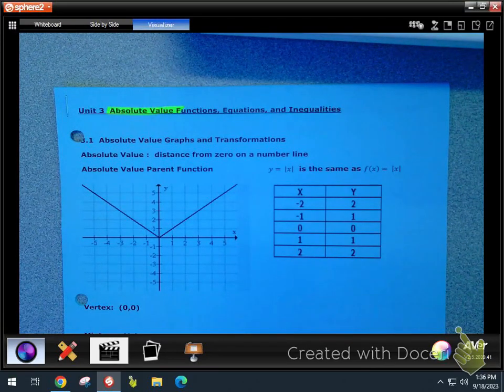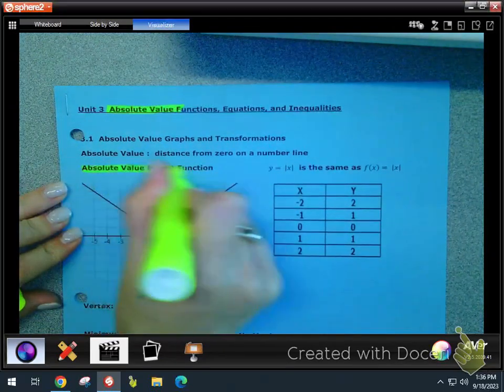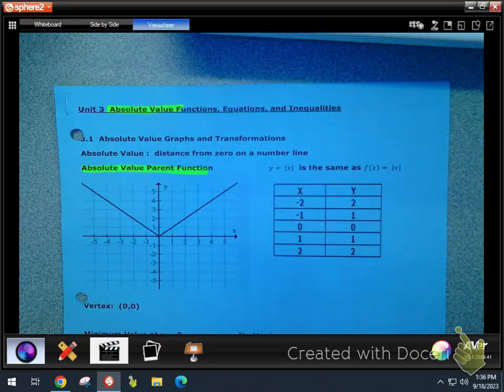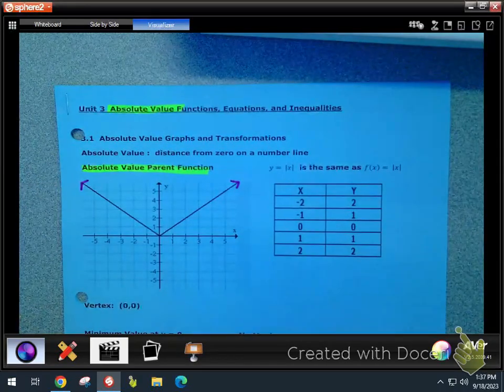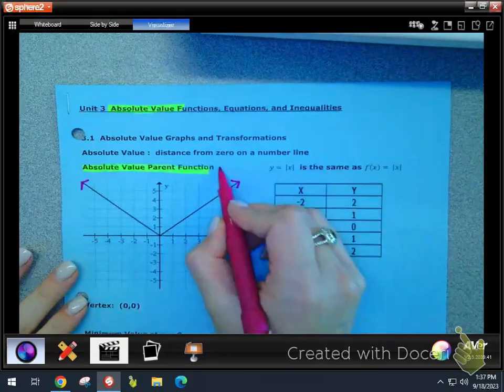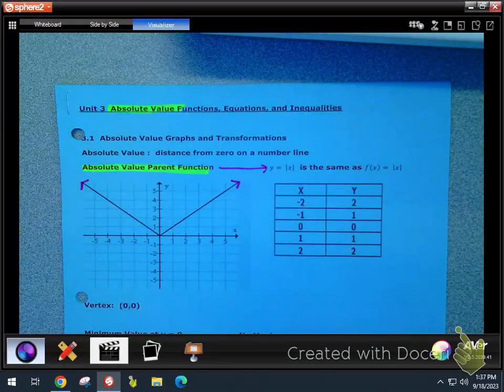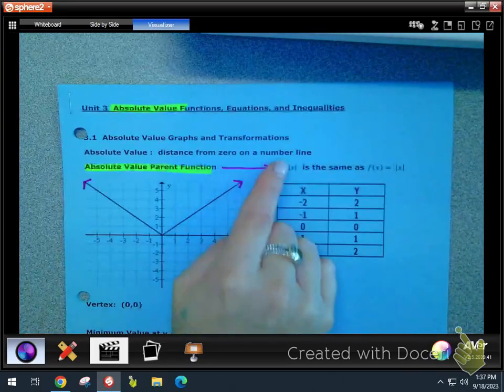So here's our absolute value parent function. Do y'all know what it means to be a parent function? Parent functions are just the most basic version of that graph. So with linear functions, it'd be y equals x. Slope is 1, y-intercept is 0. It's just the most basic that you can get. There should be arrows on this graph, but this is what your absolute value parent function looks like. This is the equation for the parent function, y equals the absolute value of x. And it takes on this shape because of the definition of what absolute value is. Your absolute value is the distance from 0 on a number line.